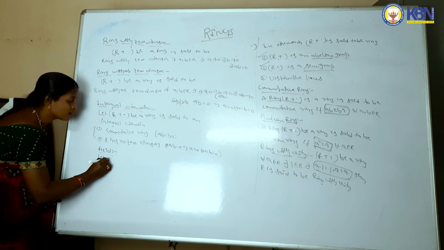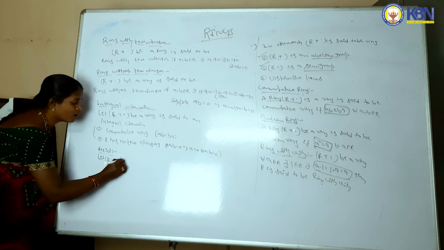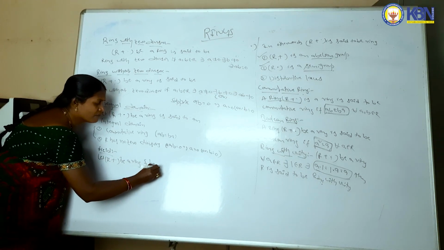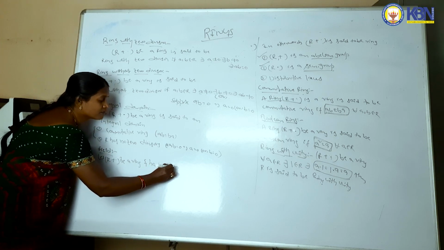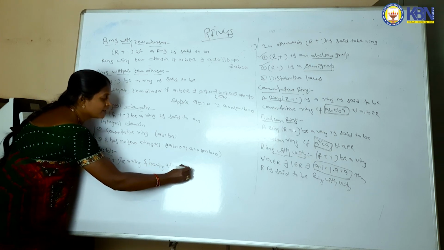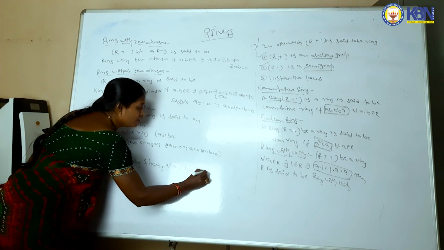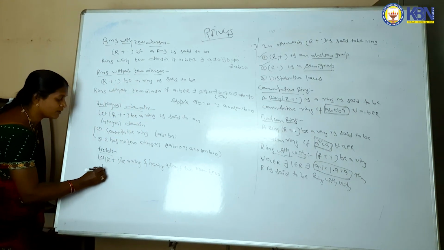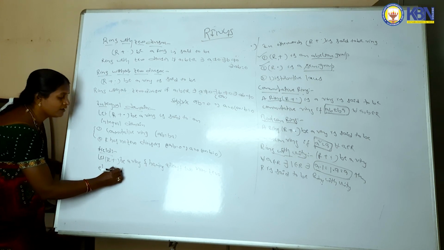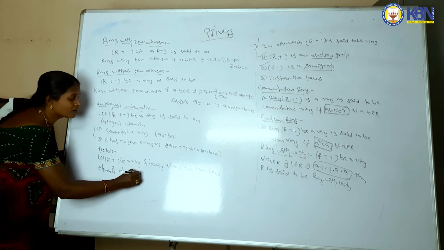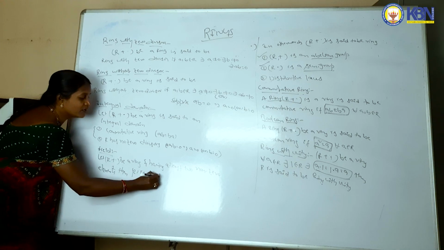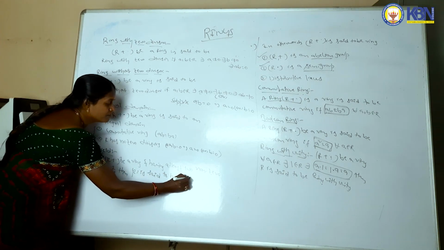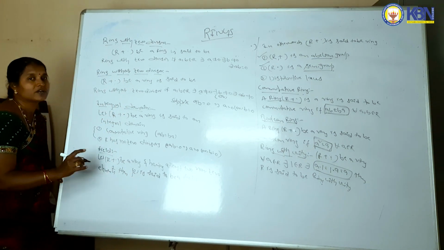Let R, plus, dot be a ring and having at least two non-zero elements, then R is said to be a field if it satisfies two conditions.